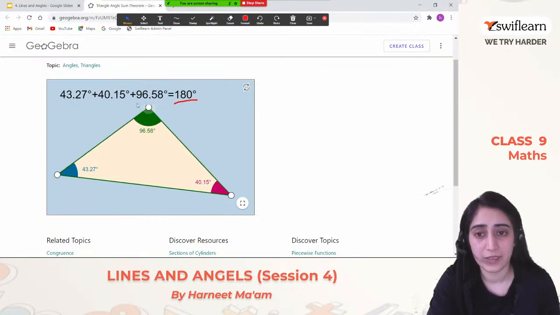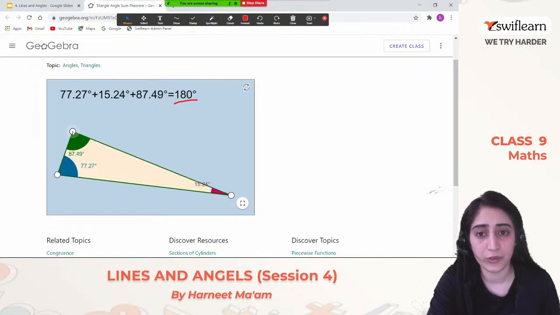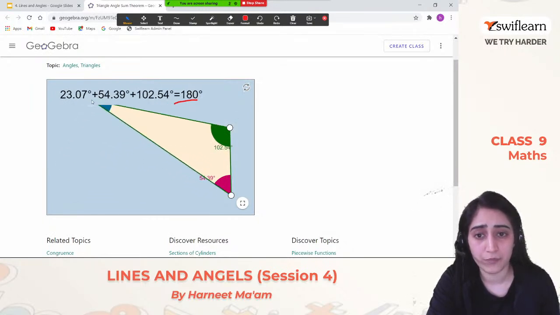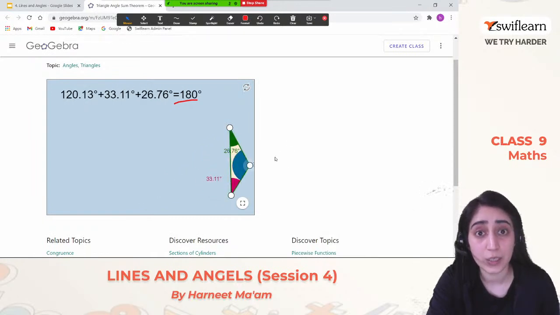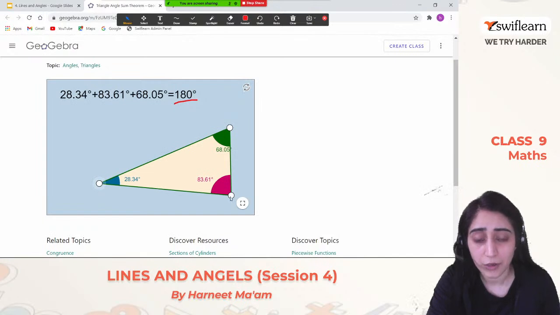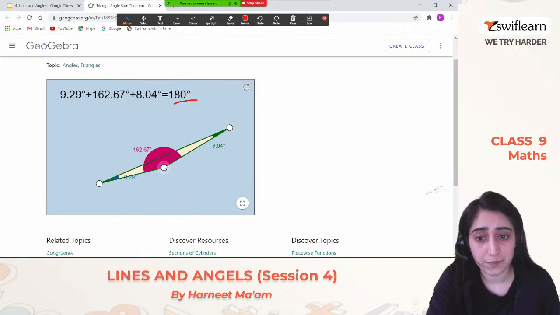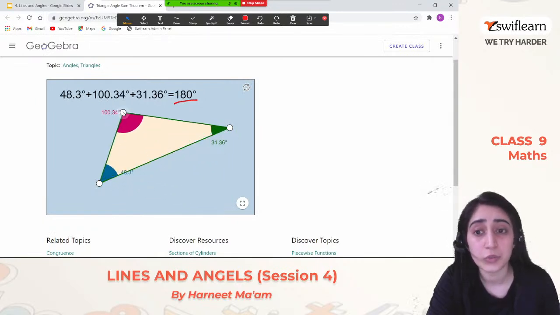Let's see what's happening. The other measurement is changing, but this is 180 degrees only. Let me go down, 180. Let me go on the corner of the left while going on the right. Why not try with this one? Top 180, bottom 180. On the other side, still 180. Let me do it with the third corner. Going close, coming very close, then also it's 180 degrees, right? Going far, 180. Going on the other side, then also it's 180 degrees.